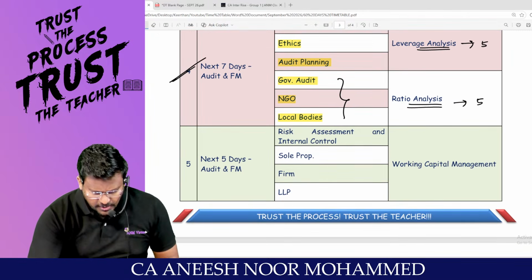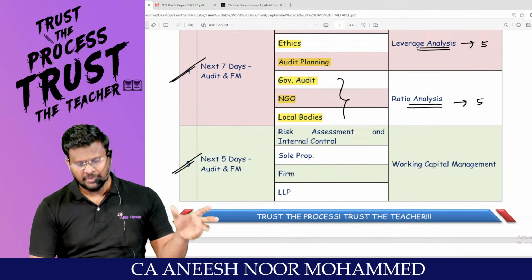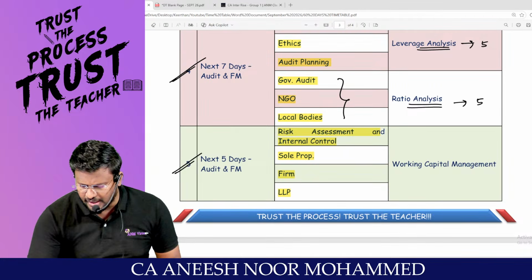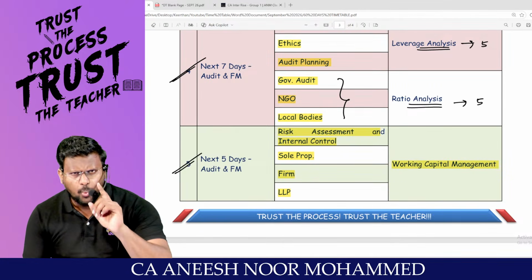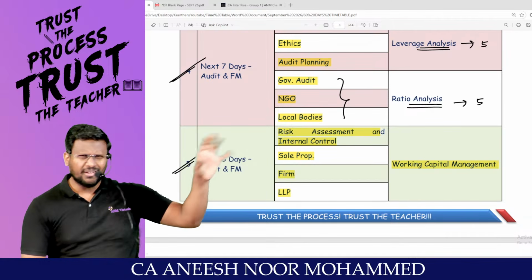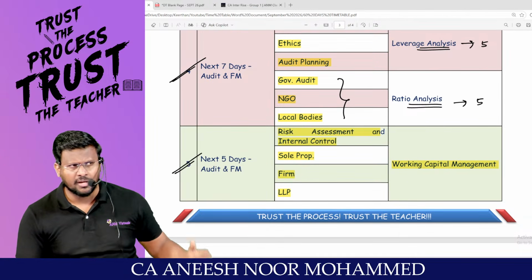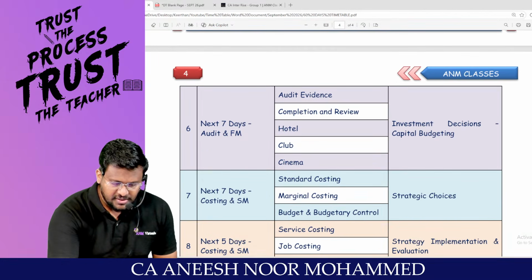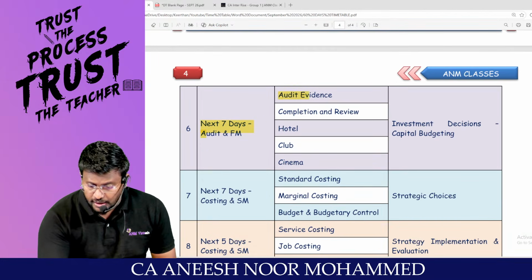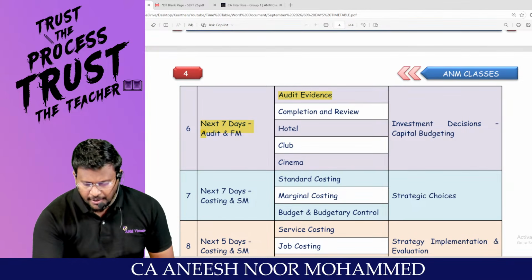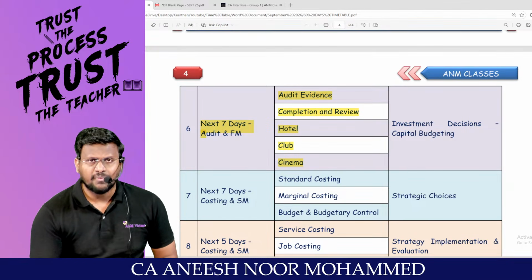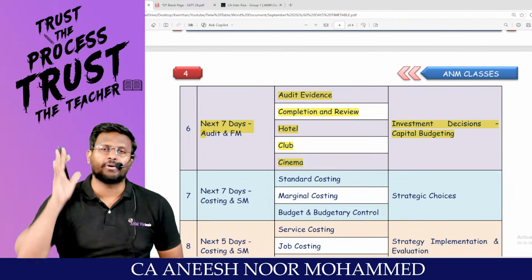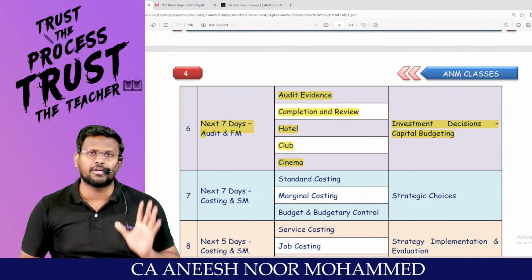For the next 5 days, my dear lovable students, audit and SM. These are the topics to be prepared: risk assessment and internal control, sole proprietor, firm and LLP, and working capital management. Only one topic in FM. Morning daily 7:30 to 1:30 you can study audit, and afternoon you can sit and do working capital management. Next 7 days, audit and FM: audit evidence, all the 500 series, completion and review, hotel, club, cinema, these are the various entity topics, and investment decisions, that is capital budgeting. Do questions from capital budgeting.